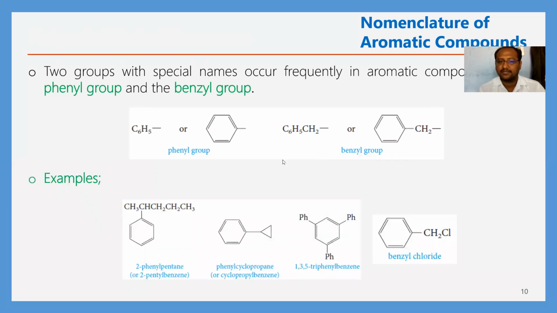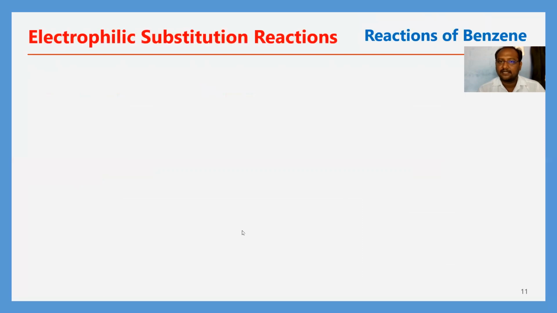Benzyl group. Next, there are other substituents here. Benzyl chloride is there, with substitution on this ring. Next, a cyclopropyl ring is present as a substituent, and here a pentyl group is there. Also a secondary pentyl group is present as a substituent, and three phenyl groups are substituted on the benzene, so it is called triphenylbenzene. So these are the other names.